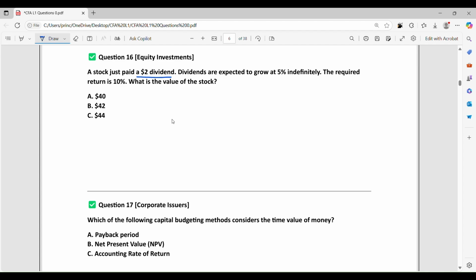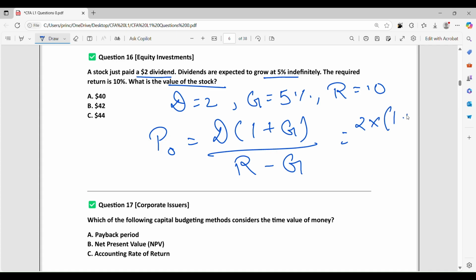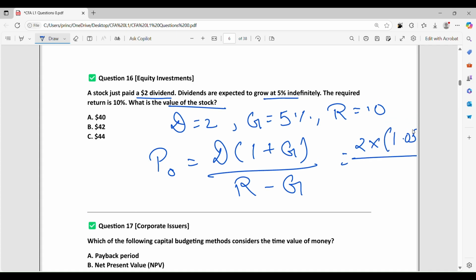A stock has paid a dividend of 2. Dividend equals 2. Dividend is expected to grow at 5%. Growth equals 5%. Required rate of return R equals 10%. We have to find the value of the stock. So P0 equals D1 divided by R minus G. Therefore 2 into 1.05 divided by 0.10 minus 0.05. The correct answer is 42.